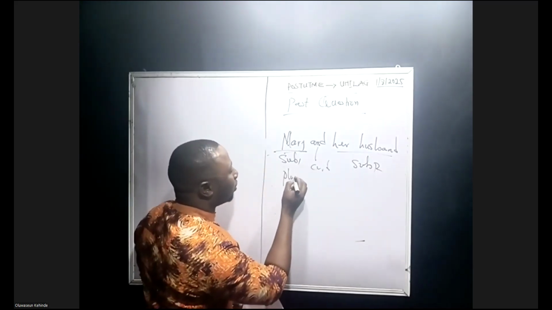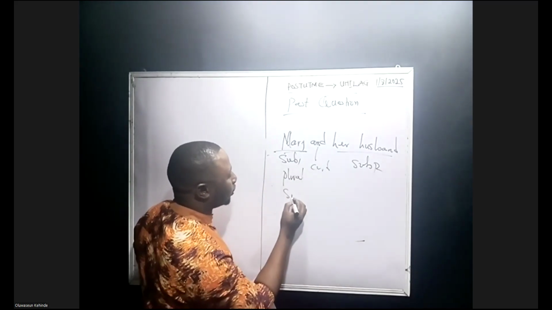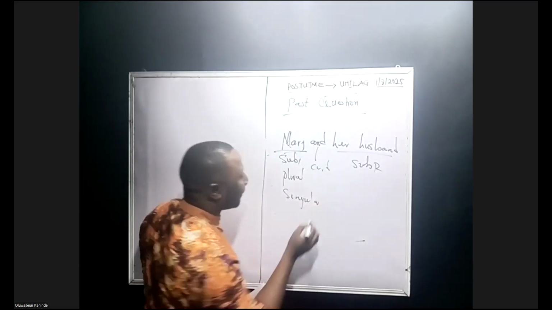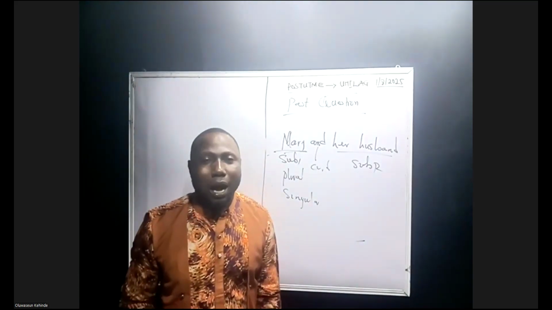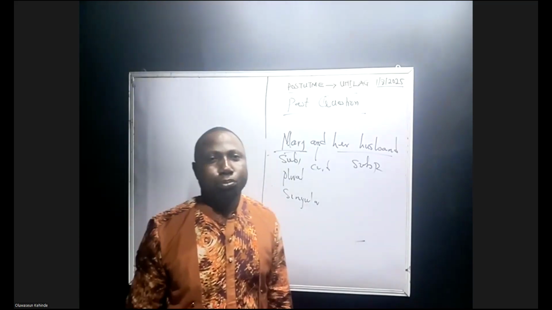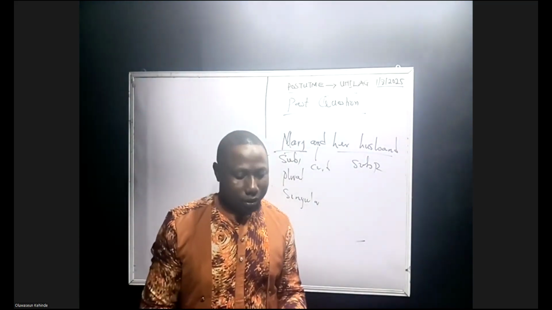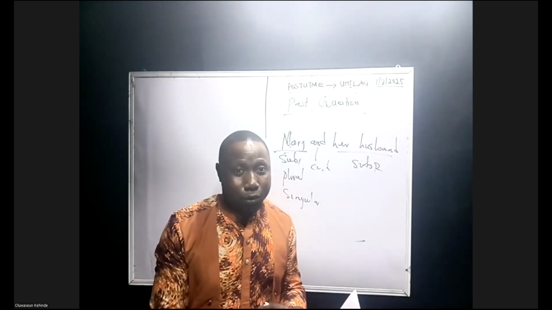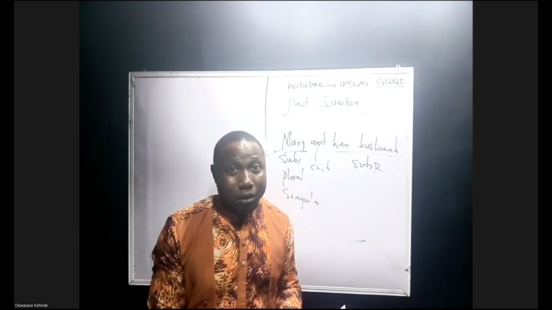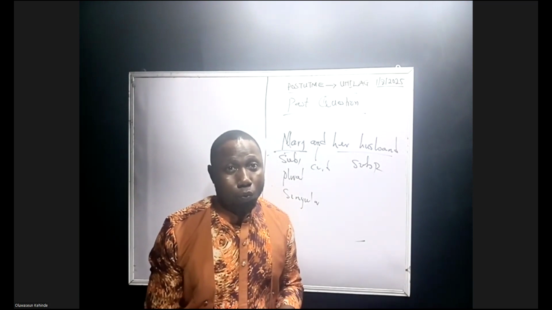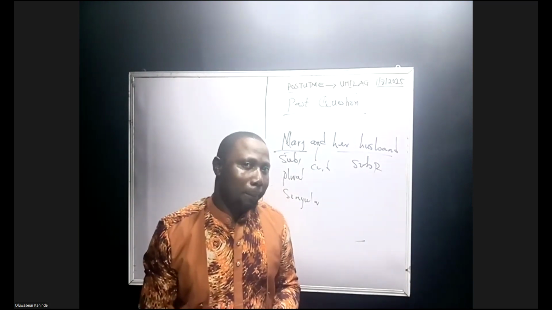Will it be plural or singular? Please answer. Will it be plural or singular?